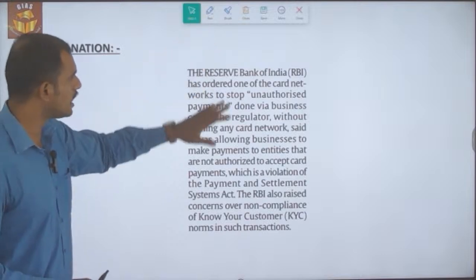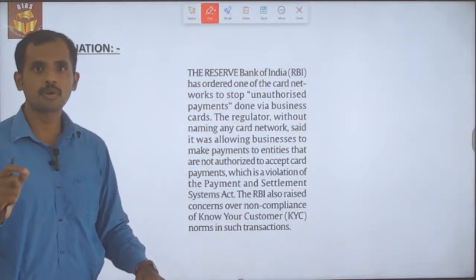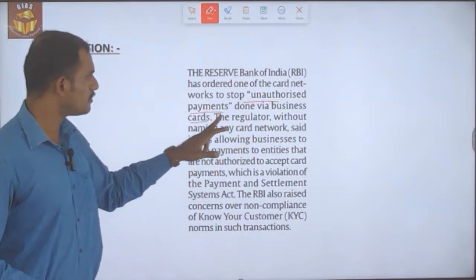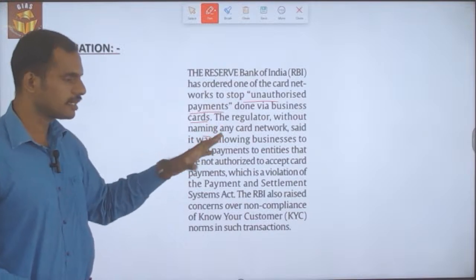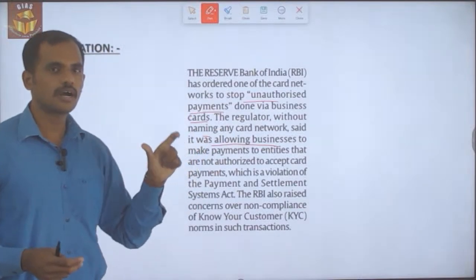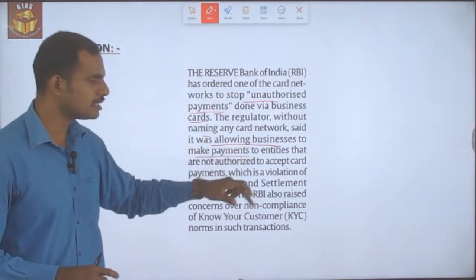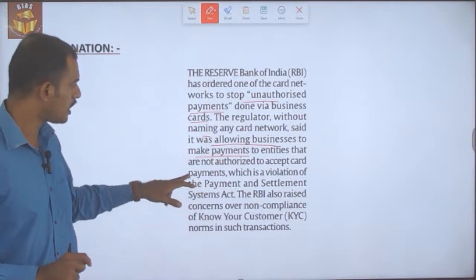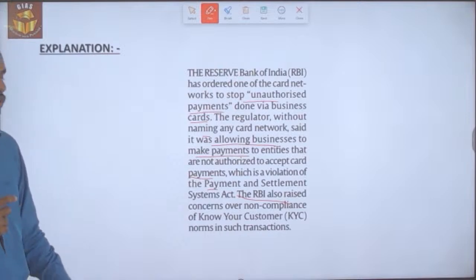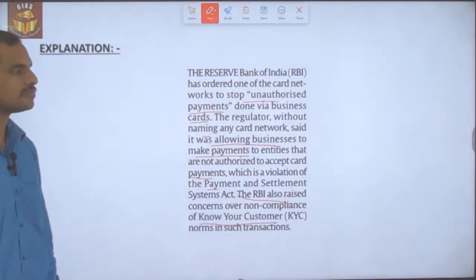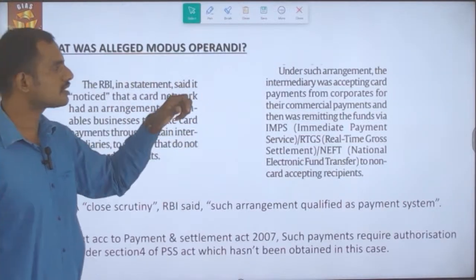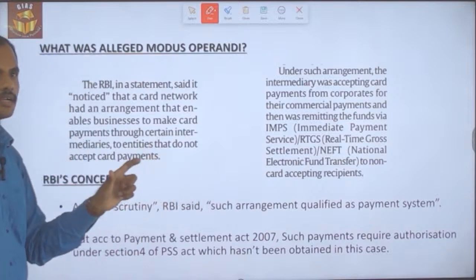The Reserve Bank of India has ordered the card network, but it hasn't provided the name of the network, to stop unauthorized payments done via business cards. The regulator hasn't named any card. What it has said is that the particular business card entity is allowing businesses to make payments to entities that don't accept card payments, which is a violation of the Payment and Settlement Act. The RBI has also raised non-compliance with the Know Your Customer (KYC) norms. This is the direction issued by the RBI with regard to the unauthorized payments made by the particular card network.